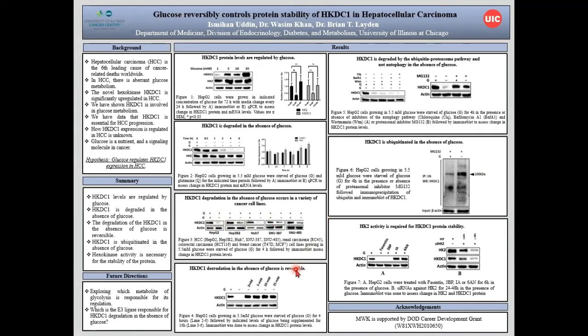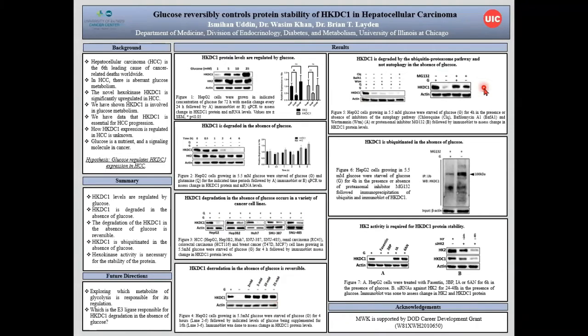To further test if HKDC1 expression can be reversed when glucose is added back, we starved the cells of glucose for 4 hours and then added back glucose concentrations from 2 millimolar to 25 millimolar, and saw that the degradation of HKDC1 was in fact reversible.